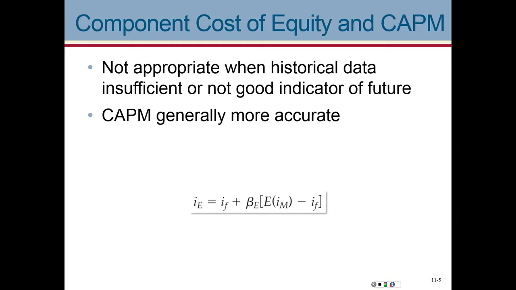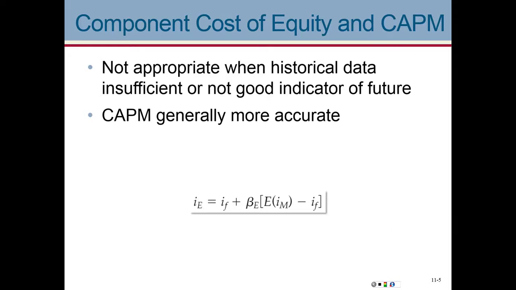The CAPM is a very good approach. It uses market value, market information. If we don't have good historical data, it is kind of difficult to use it. Now here's the thing. I said it a little bit wrong a minute ago. CAPM is forward looking. The growth model relies on whatever we've done in the past, right? So CAPM is the preferred method for calculating our cost of equity.